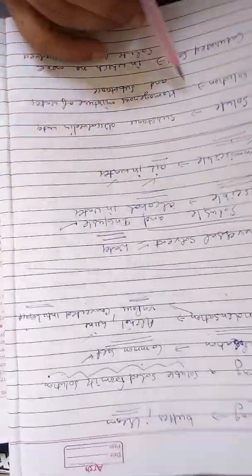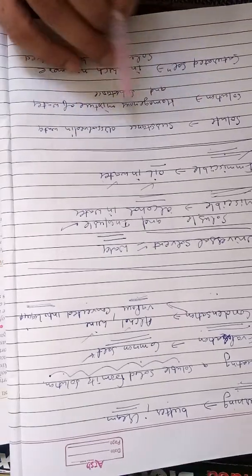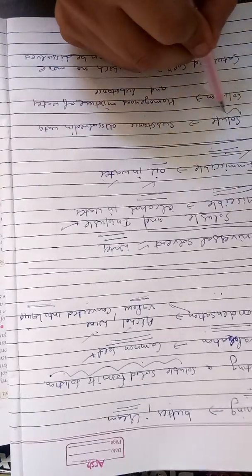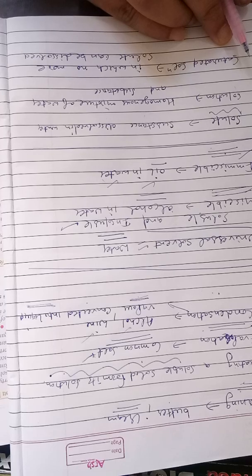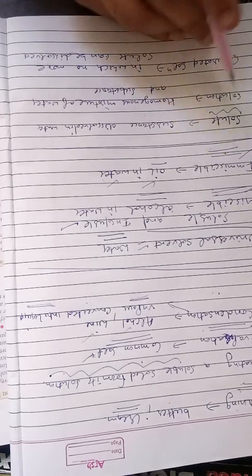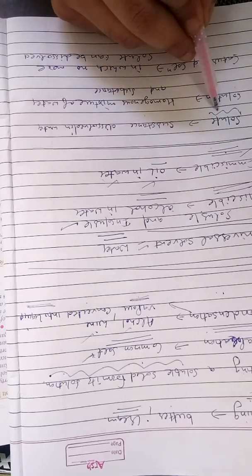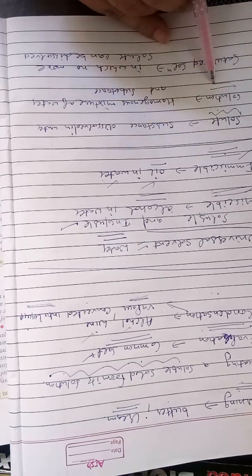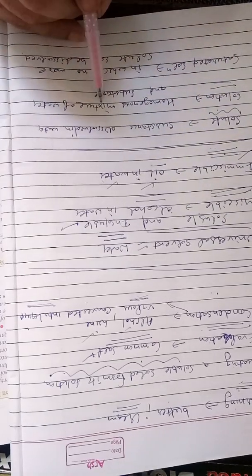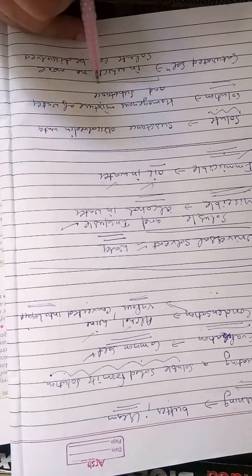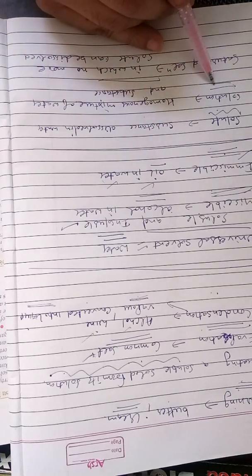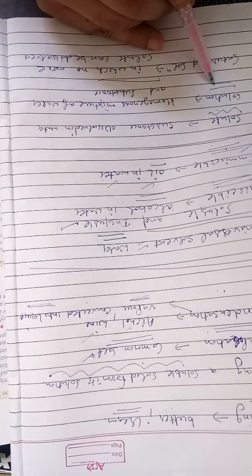First one is solute. The substance which dissolves in water is called solute. Like sugar, if I take it in water, then sugar is solute, or salt also. Solution. So it's a homogeneous mixture of water and any other substance, like a solution of sugar and water.